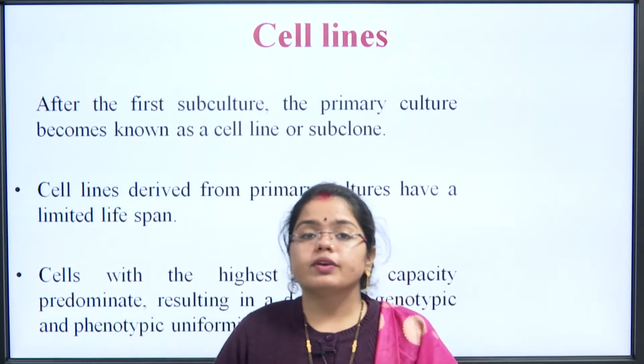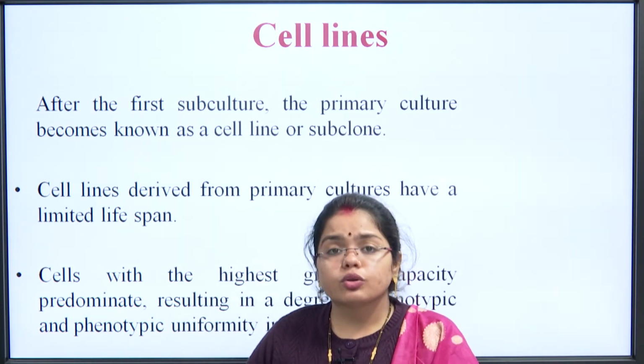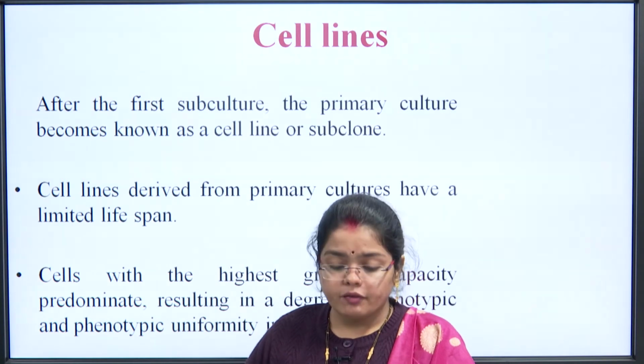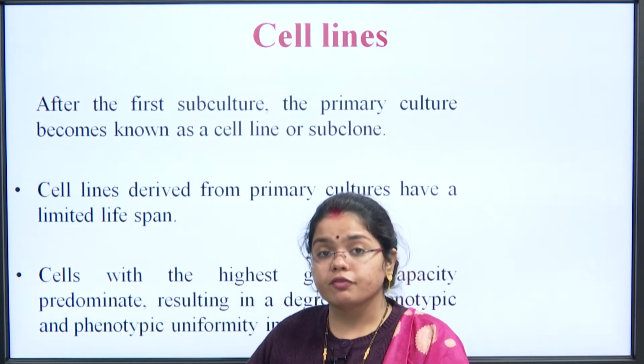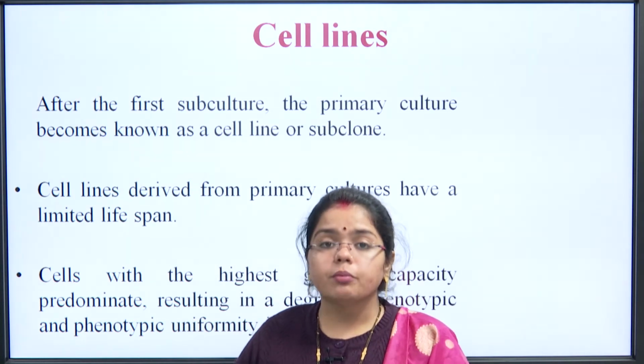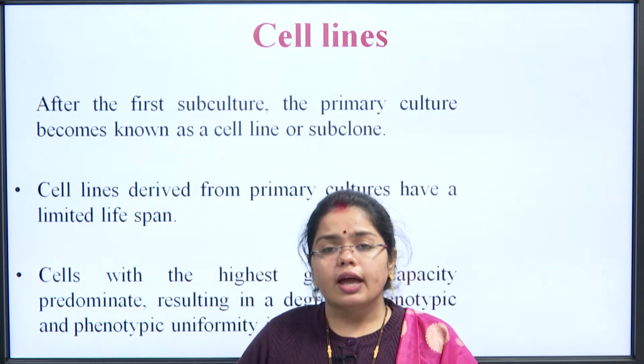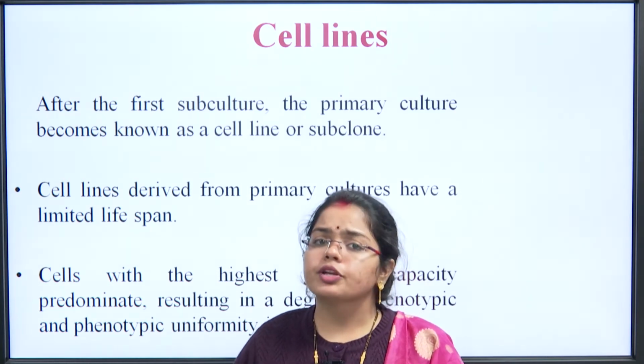What happens while we develop the cell line? The cells which have a good growth capacity keep on developing, which have a proper degree of genotypic and phenotypic representation, and then they outnumber the other cells which are not able to grow, and this is how the uniformity of the population is maintained.